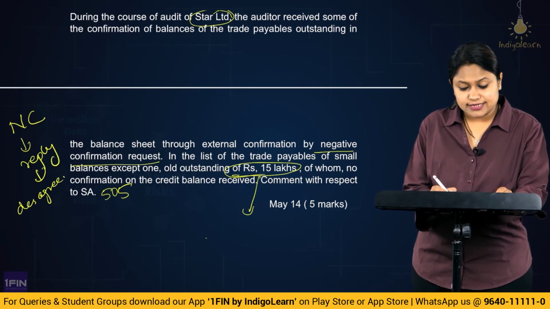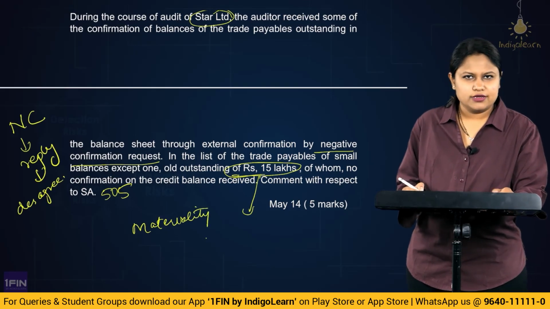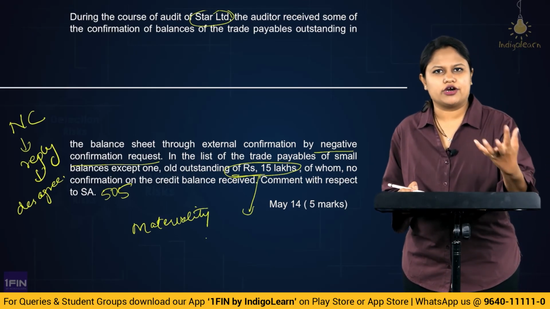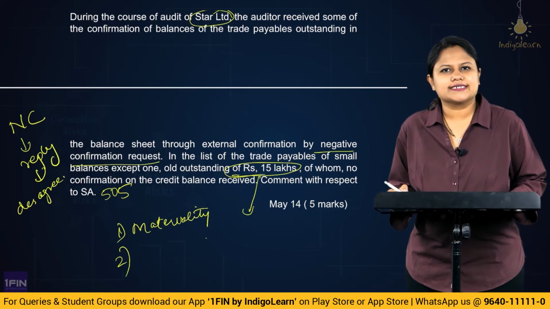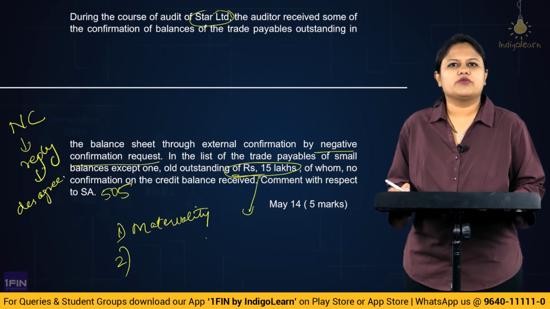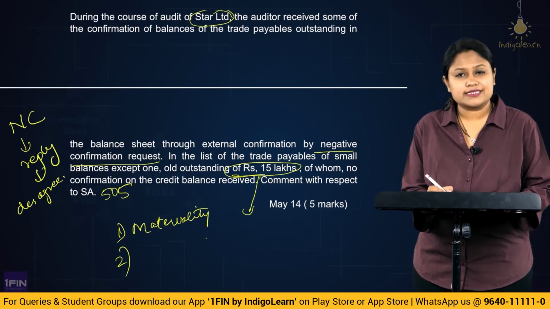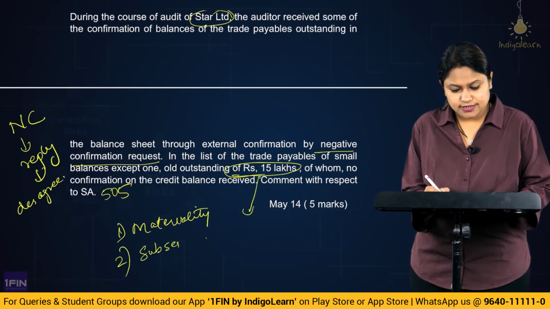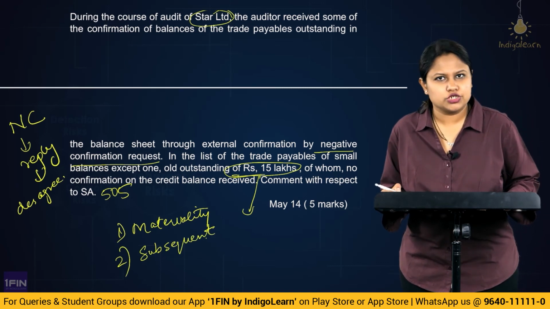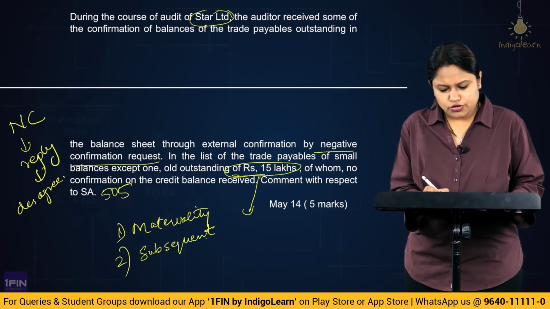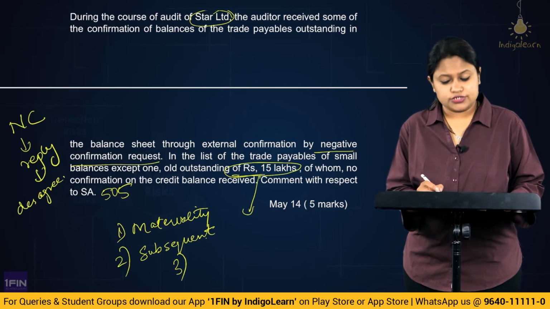How? He will check the materiality of the amount. That means, is the amount material? Obviously, based on the materiality level decided by the auditor, we will check the materiality. Then, looking at that, if you understand it to be a material thing, then you would try to obtain certain other evidences to support the same. Like what you would be doing is, you could check the subsequent cash disbursements. So there could be a possibility that you have made payments. So in the cash transactions and the bank transactions, you could have a cross verification. You could have some other confirmation with the third parties. Okay. Also, you could check other records.